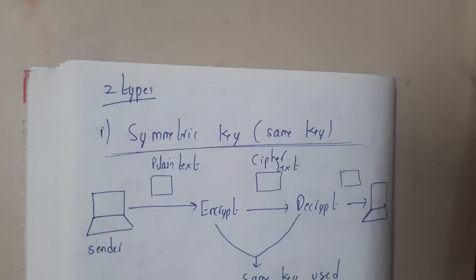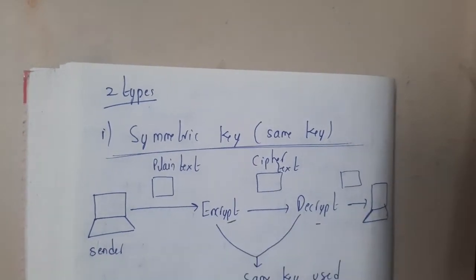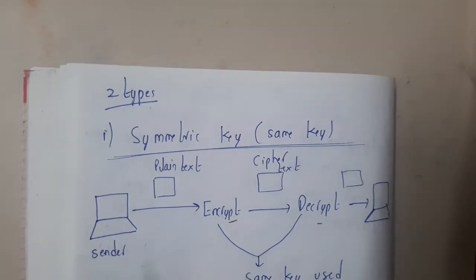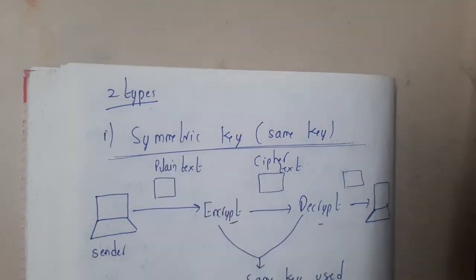In symmetric key cryptography, we use the same key to encrypt the data as well as decrypt the data. You will inform the receiver that you are using this key, so the receiver also uses the same key to unlock. That is the concept of symmetric key.